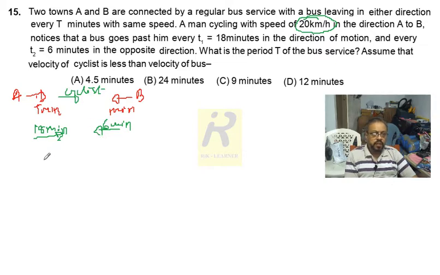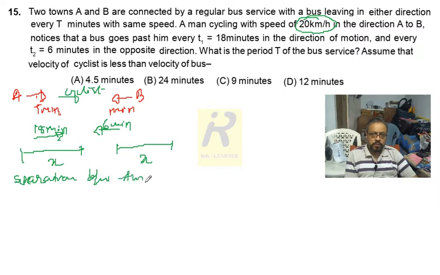Here the key point is that the separation between two buses, on either side, whether moving from A to B or from B to A, is the same. The separation between two buses remains the same whether it is on this side or this side.